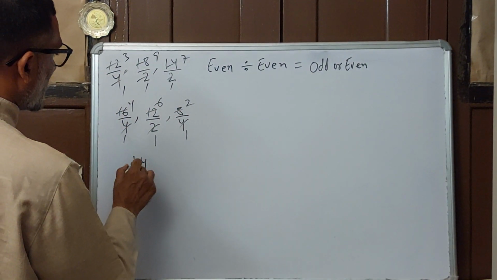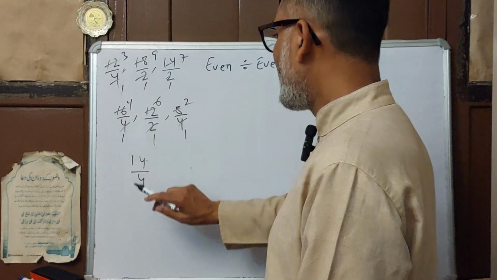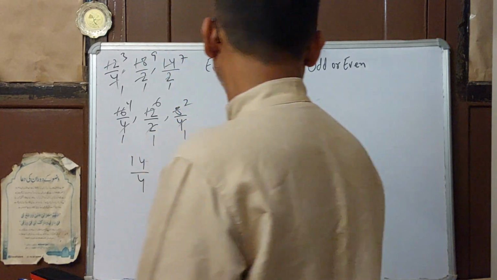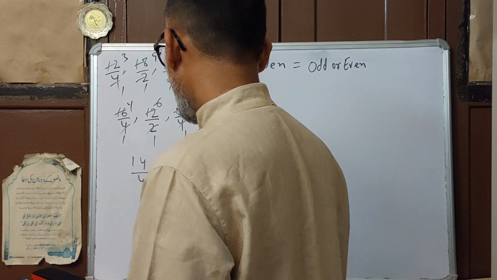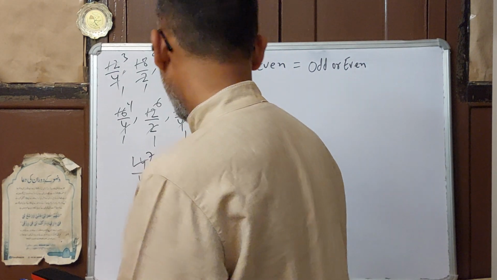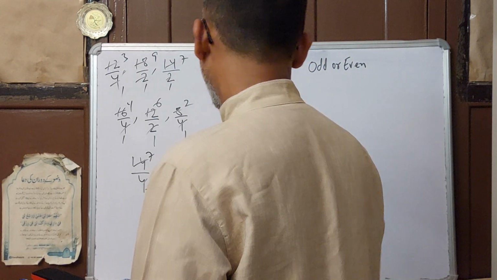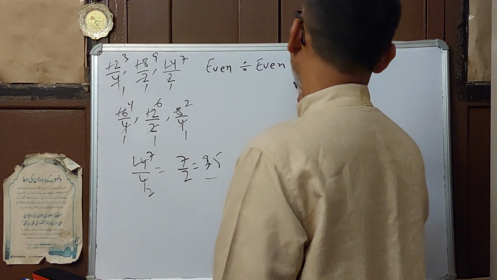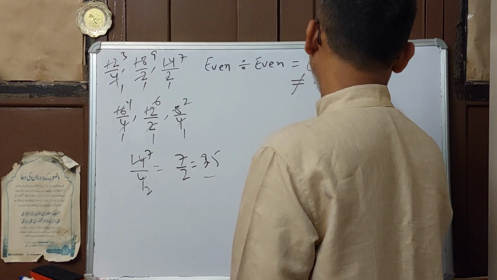For example, 14 divided by 4. In this case, what do you see? Is this an even number? It will be an even number. But is it divisible? No, it is not divisible. After dividing, it is not completely divisible. It will come, 2 2s are 4, 2 7s are 14, so what will come? 7 by 2. It is not a whole number, you get a decimal point. So in another case, it will not be equal to a whole number.